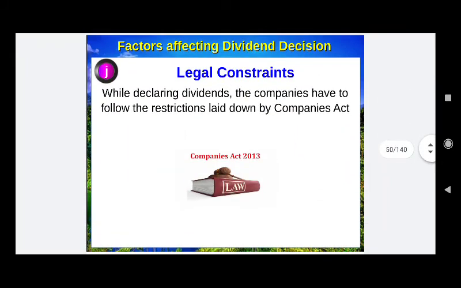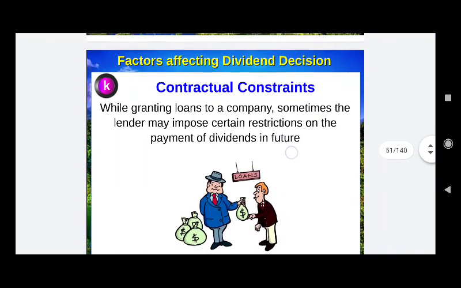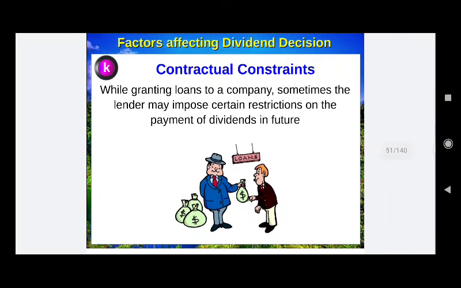There are some legal constraints. While declaring dividends, the company has to follow the restrictions laid down by the Companies Act. If the company law has some restriction on dividend declaration, that company cannot declare a dividend by selling its fixed assets. So if the company has poor performance and no profits, it still cannot declare dividends by selling its fixed assets.